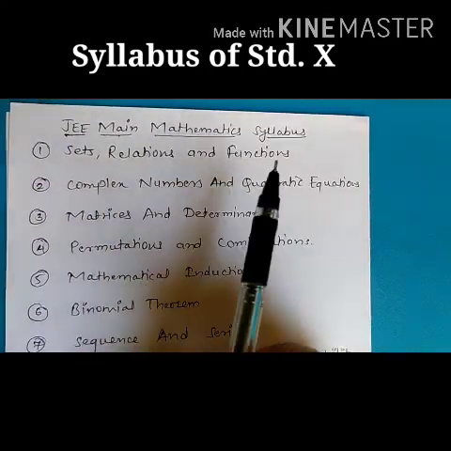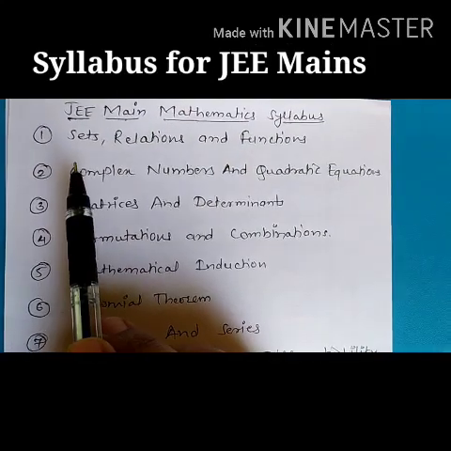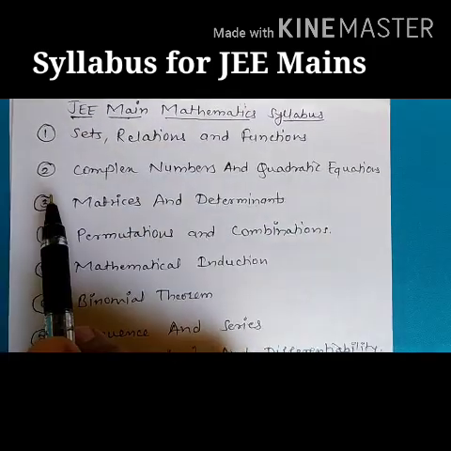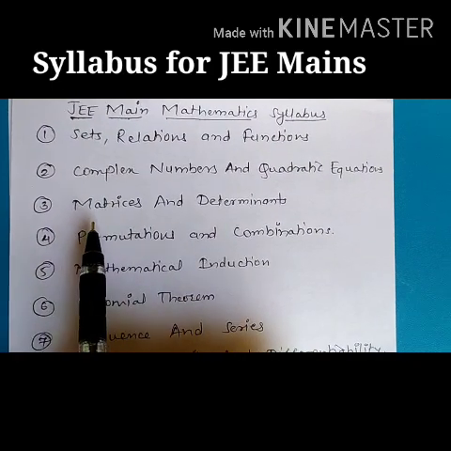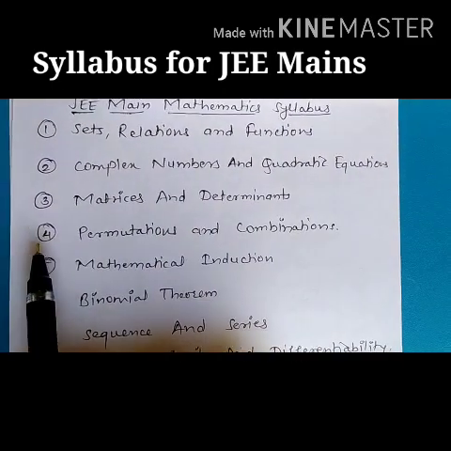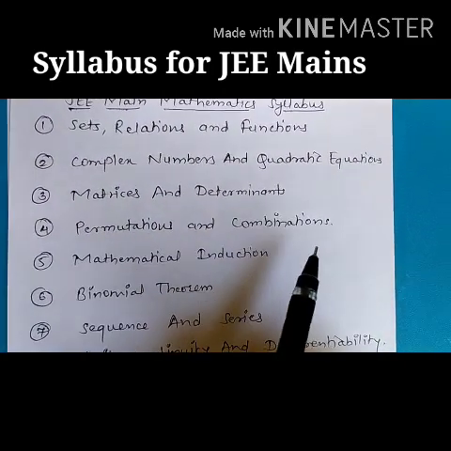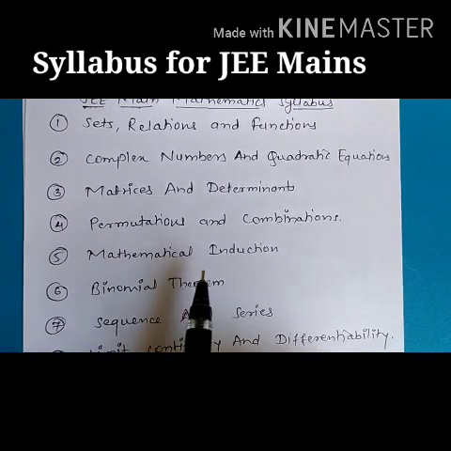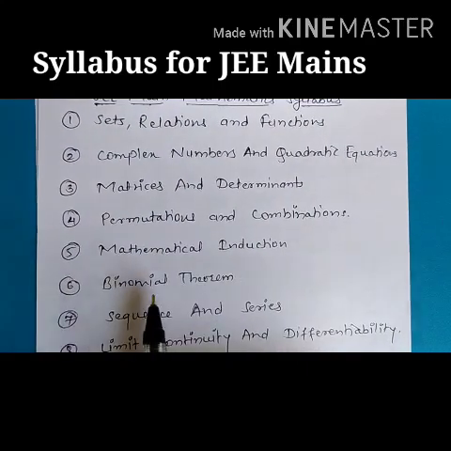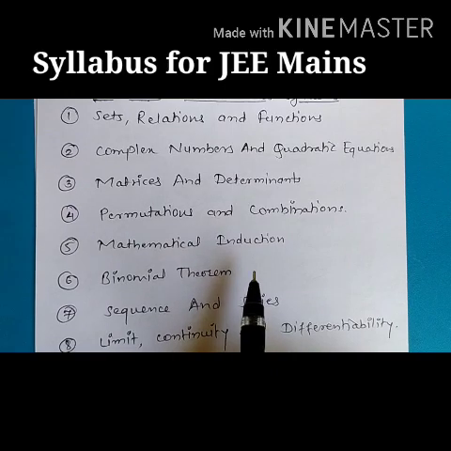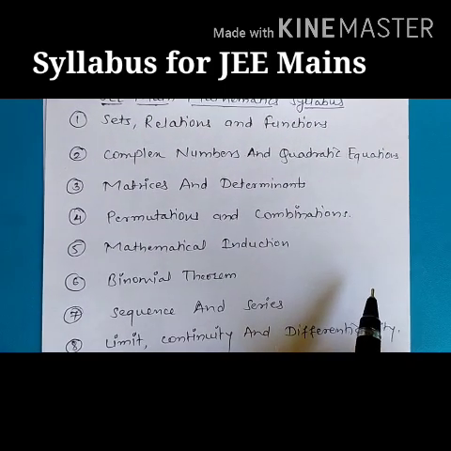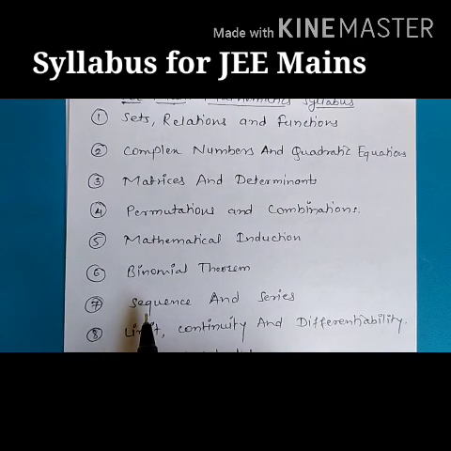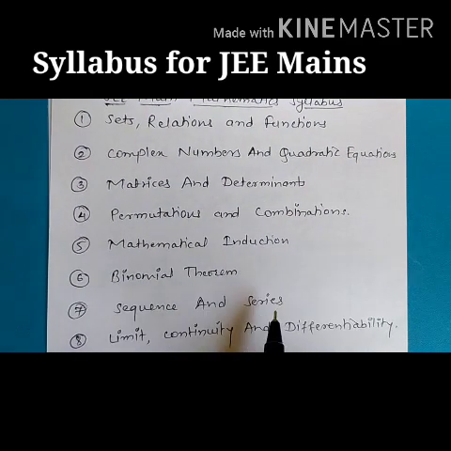JEE Main syllabus for mathematics. First one, sets, relations and functions. Second, complex numbers and quadratic equations. Third one, matrices and determinants. Fourth, permutations and combinations. Fifth one, mathematical induction. Sixth one, binomial theorem. After this, we'll see arithmetic progression, geometric progression and harmonic progression. Seventh one, sequences and series.